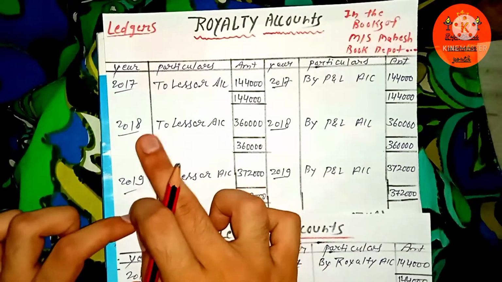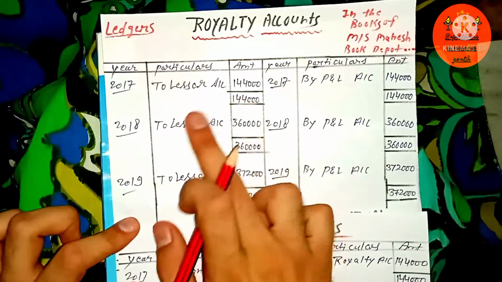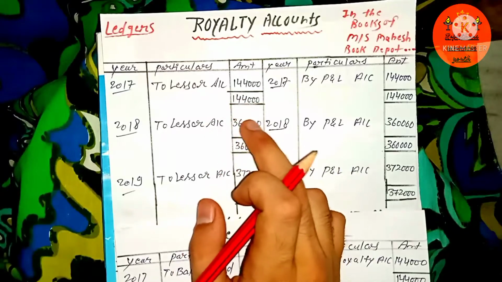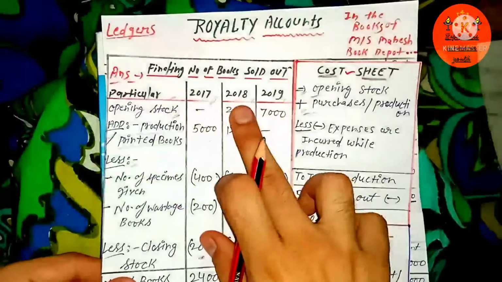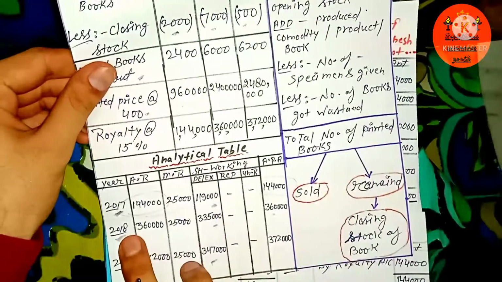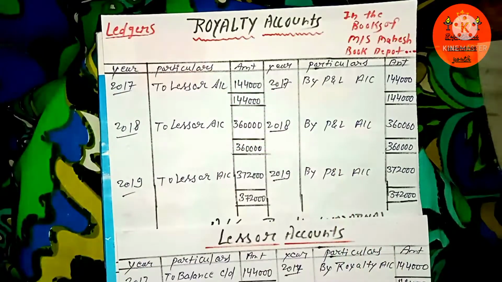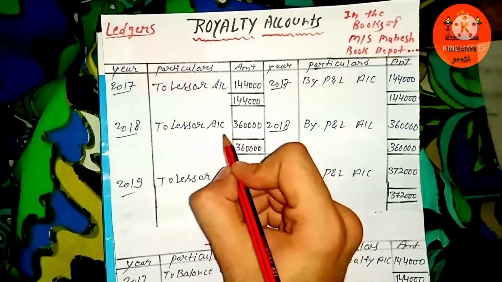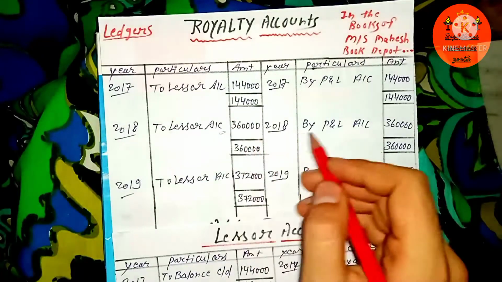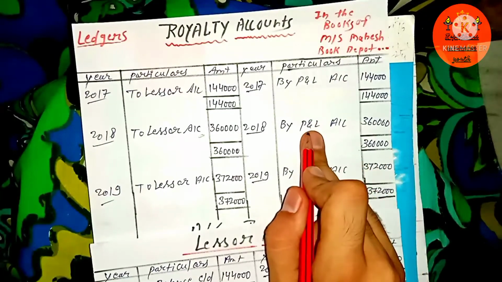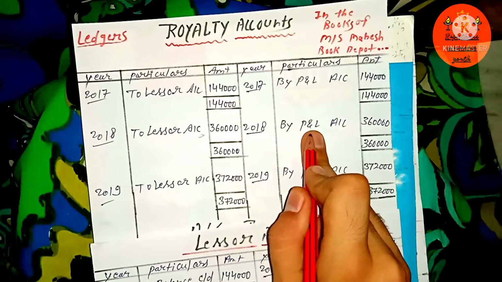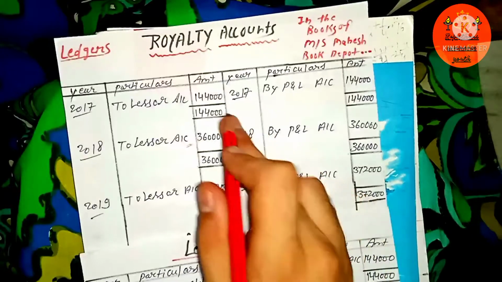So in the year 2018, whatever amount is payable to the author, 3,60,000, is royalty to author, lessor, and lessor to bank. Similarly, we have to charge that amount again in the different years.